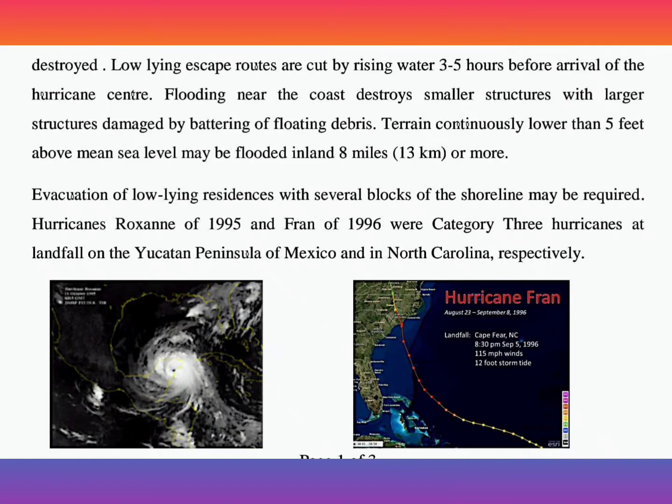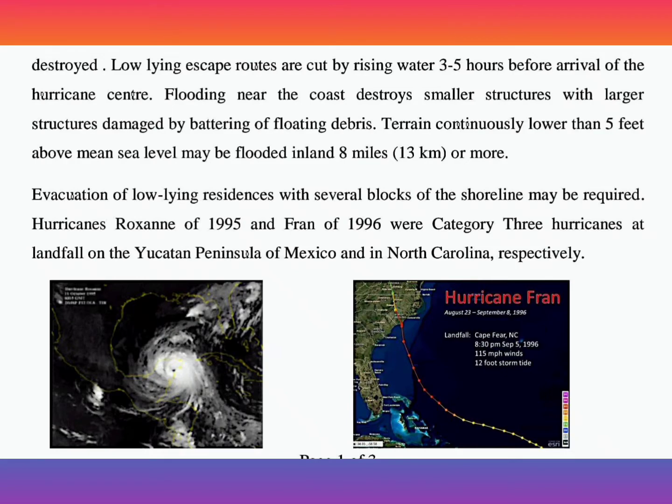Terrain continuously lower than 5 feet above mean sea level may be flooded inland 8 miles, that is 13 km or more. Evacuation of low-lying residences within several blocks of the shoreline may be required.